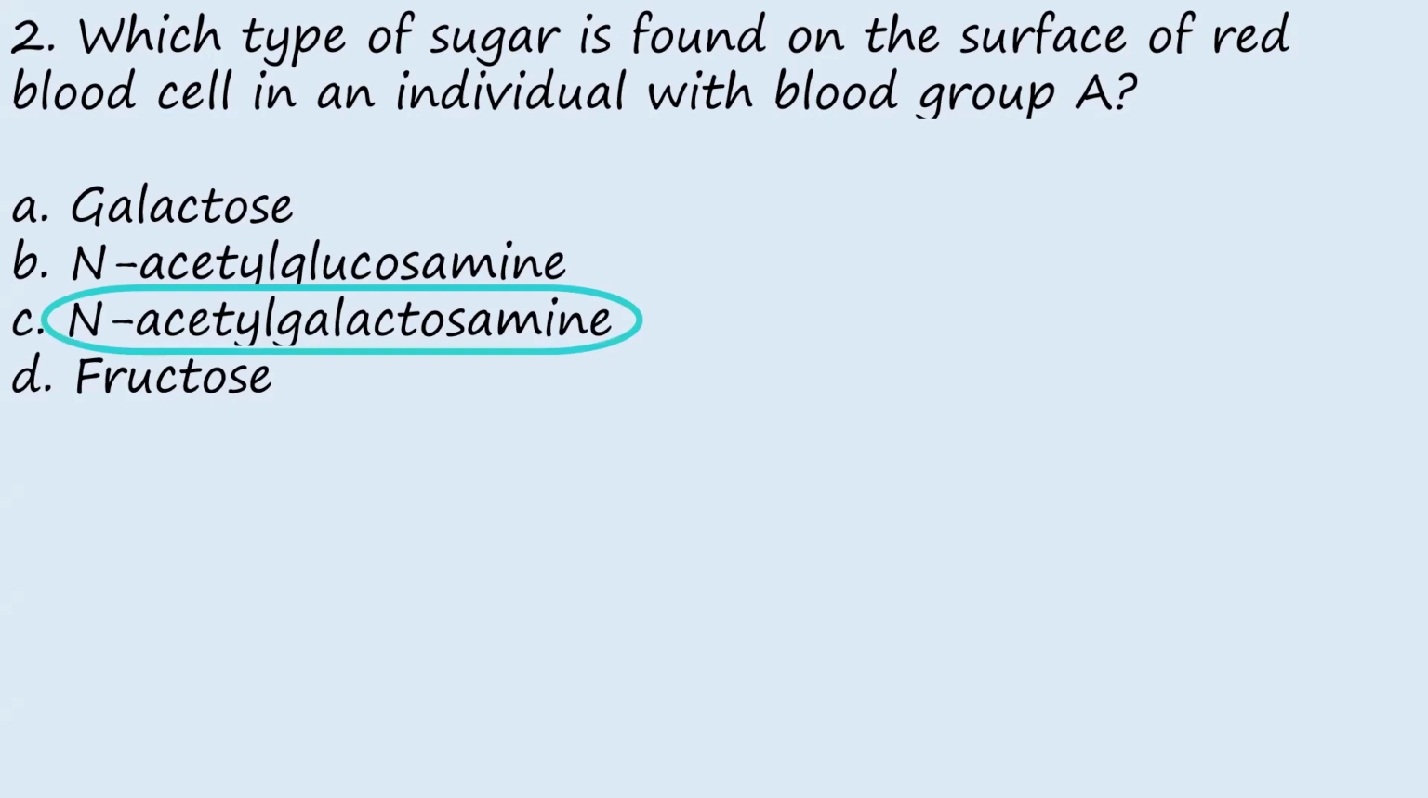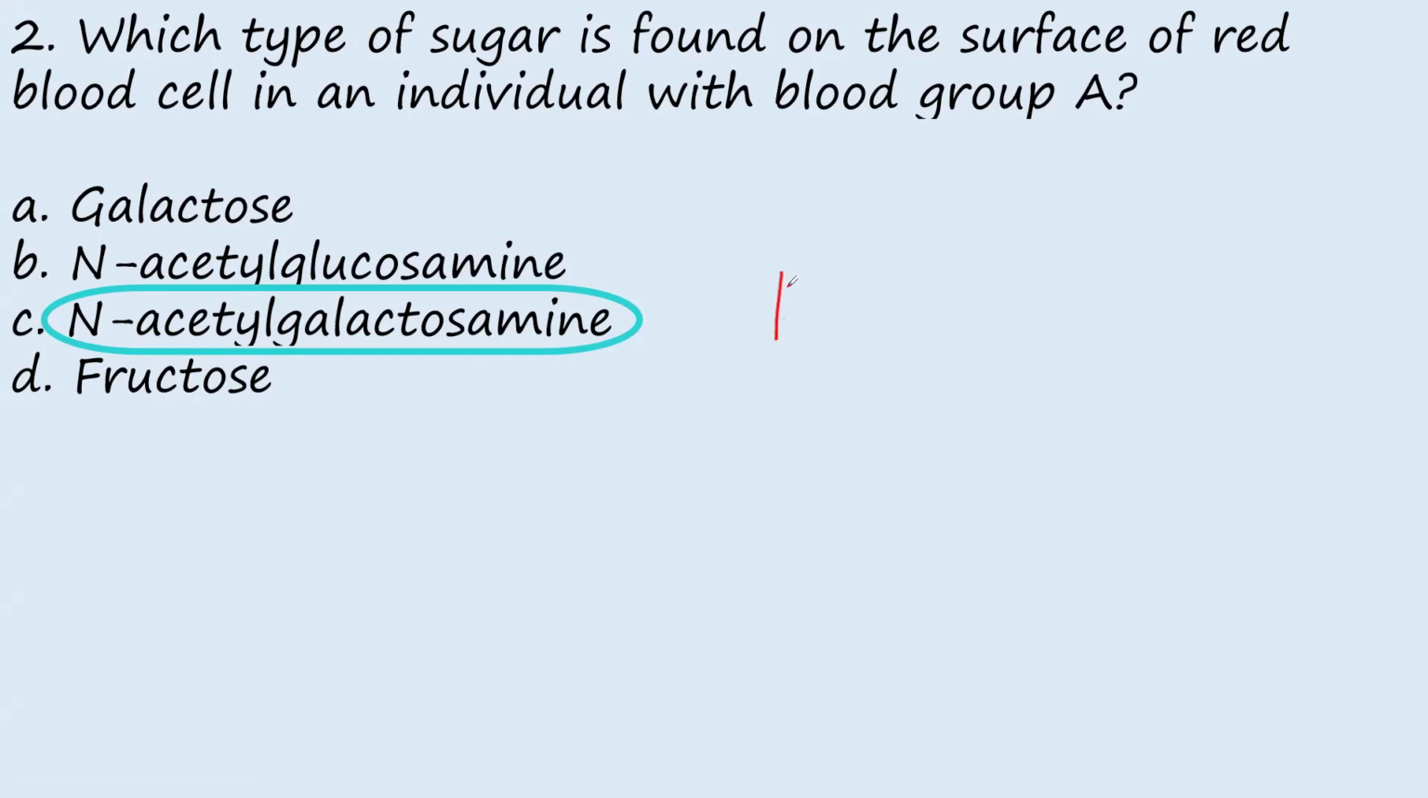So the answer to this question is N-acetyl galactosamine. An individual with blood group A has N-acetyl galactosamine, and that is why the individual has blood group A. But when an individual has galactose on the surface of the red blood cells, that individual has blood group B. So galactose is found on the surface of the red blood cells of blood group B individuals, and N-acetyl galactosamine is found on the red blood cells of blood group A individuals.